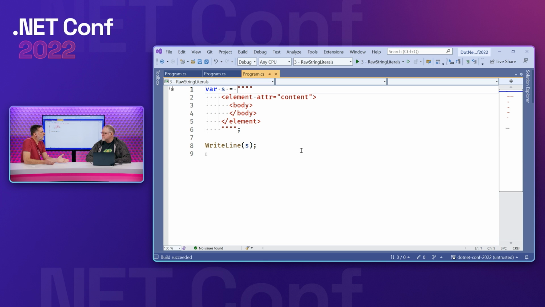So we're out of time, but we should just mention there is a story for interpolation of these as well. You can copy and paste something in, then start poking holes to compute values and insert their string representations. That's all there as well. Awesome. So with that, thanks for watching. Many more C# features. Go and play with it.